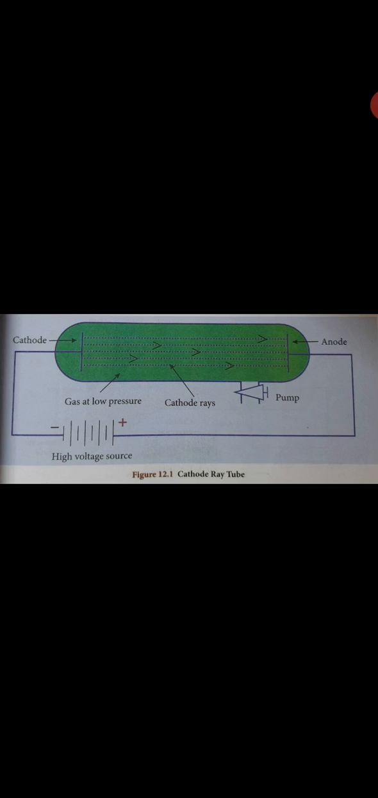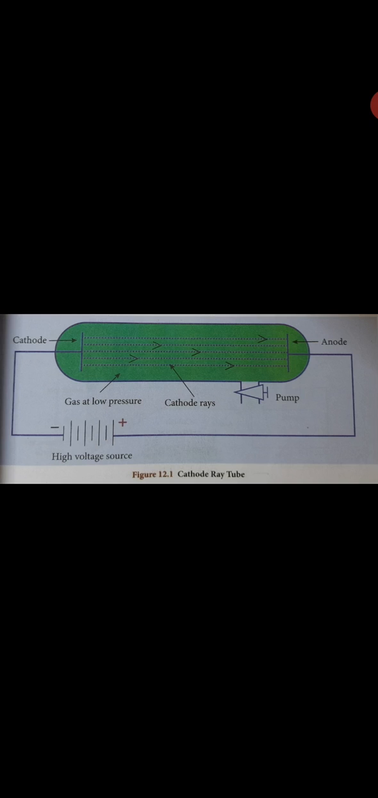Then we can see what this cathode ray tube is. It is a very long glass tube, filled with gas and sealed at both ends. It consists of two metal plates which act as electrodes, connected to the high voltage. The electrode connected to the negative terminal of the battery is called the cathode, so the cathode is the negative electrode. The electrode connected to the positive terminal is called the positive electrode.